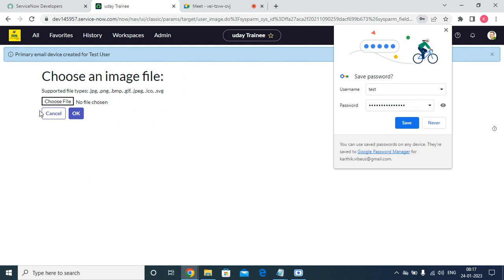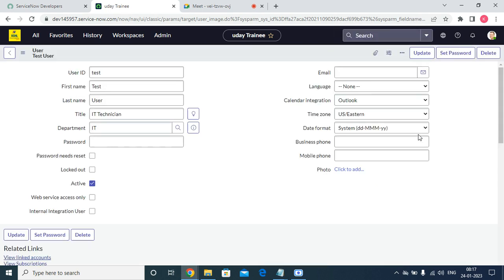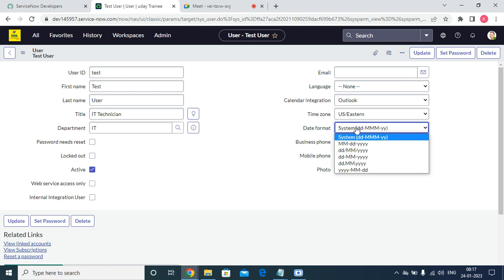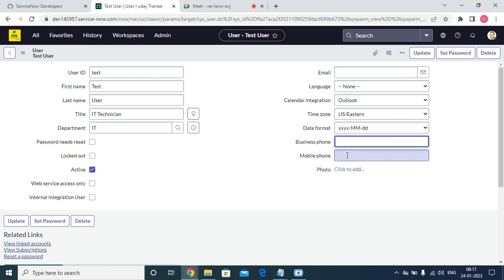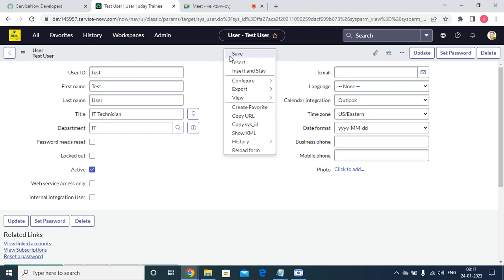Next, if you want to add a photo here, you can, but there's no need now. Then the date format. I'm just giving this one as the date format. Business phone number and mobile phone number we have given. So now,